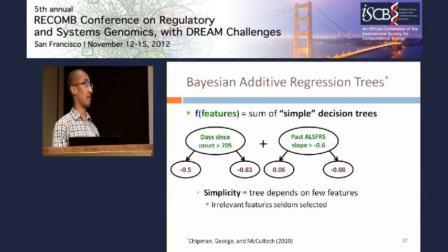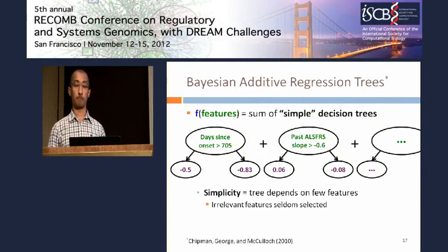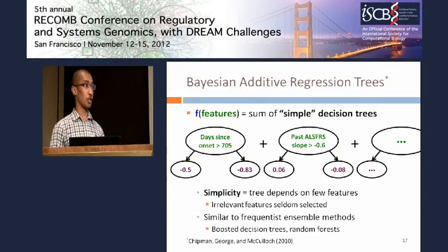So in particular, you might have a second tree that operates only on the past 3-month ALS-FRS slope, and use that to offset the prediction of the first decision tree. And we can add more and more to create more predictive rules. Okay, and by simple here, I simply mean that each tree depends only on a few features, and this is enforced by the BART prior, so that irrelevant features are seldom selected by any particular tree. I should also note that this is very similar to various frequentist methods, common ensemble methods like boosted decision trees and random forests.